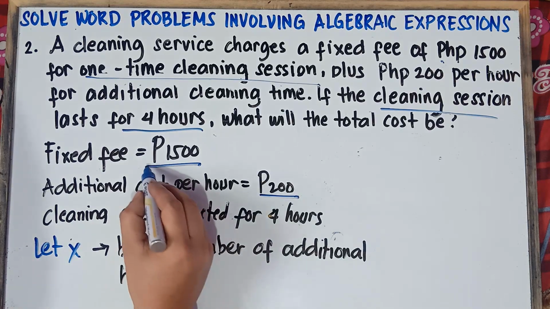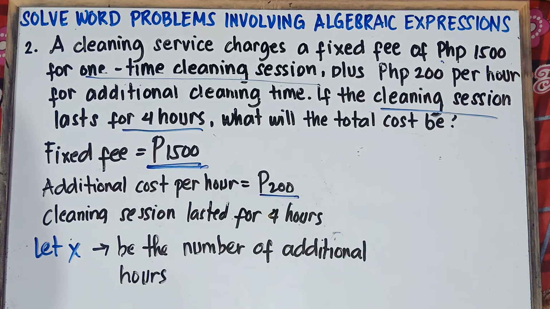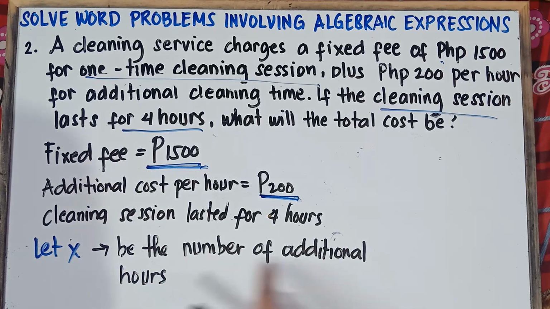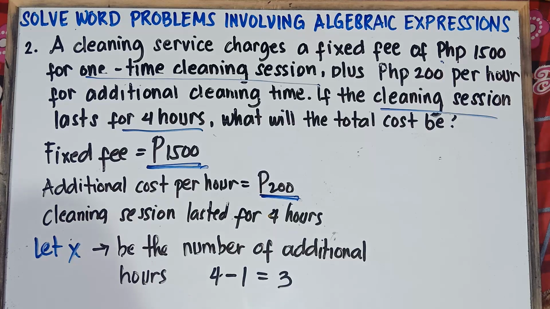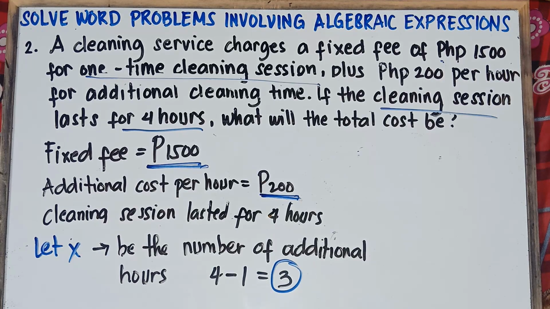But this one, class, this is a fixed amount. This is 1,500. This is 200 pesos that you will pay for additional hours. So let x be the number of additional hours. Now, the number of additional hours is 4 minus 1, which is equal to 3. So the number of additional hours is only 3. And to do the algebraic expression, we can have this one.